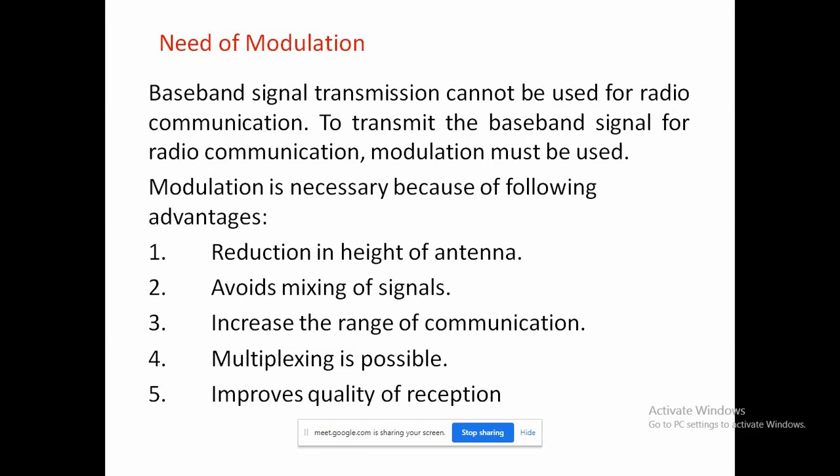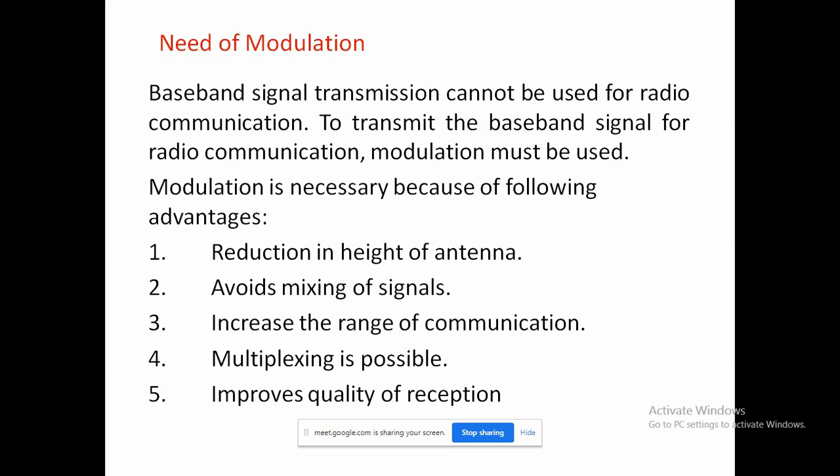The minimum antenna height required to transmit a baseband signal of 1 megahertz comes to up to 75 meters, and an antenna height of 75 meters can be easily installed practically, and thus the modulation reduces the height of the antenna.